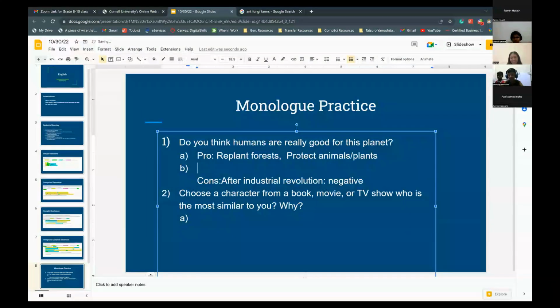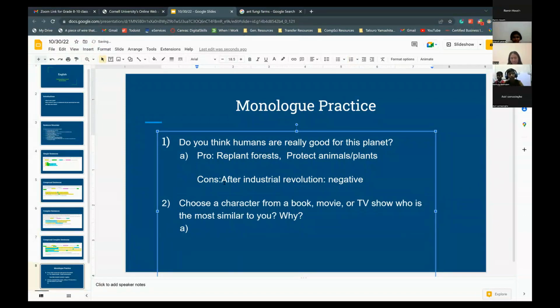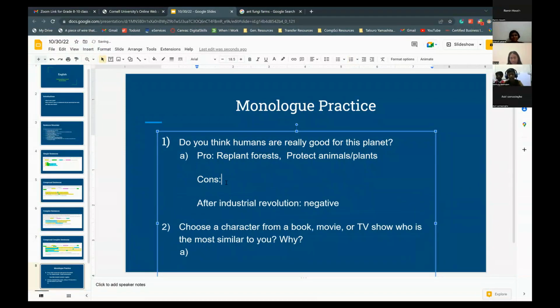Because of factories and vehicles, they emit poisonous gases into the environment. Because of that, the environment is very polluted in present day due to human activities.